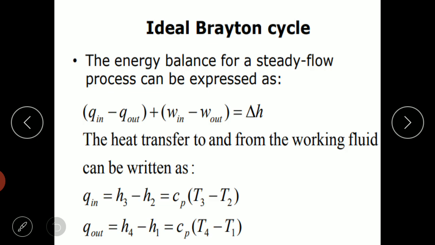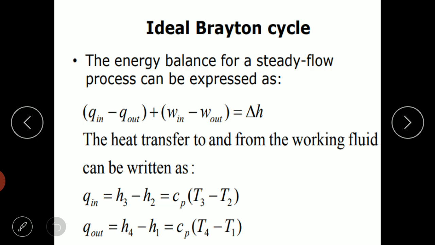So here each and every component, if you take the compressor, that is an open system. If you take the combustion chamber, that is also an open system. If you take the turbine, that is also an open system. If you take the condenser, that is also an open system. So if you take each component individually in a Brayton cycle, everything is an open system. But all the open systems were combined together to form a closed cycle gas turbine.